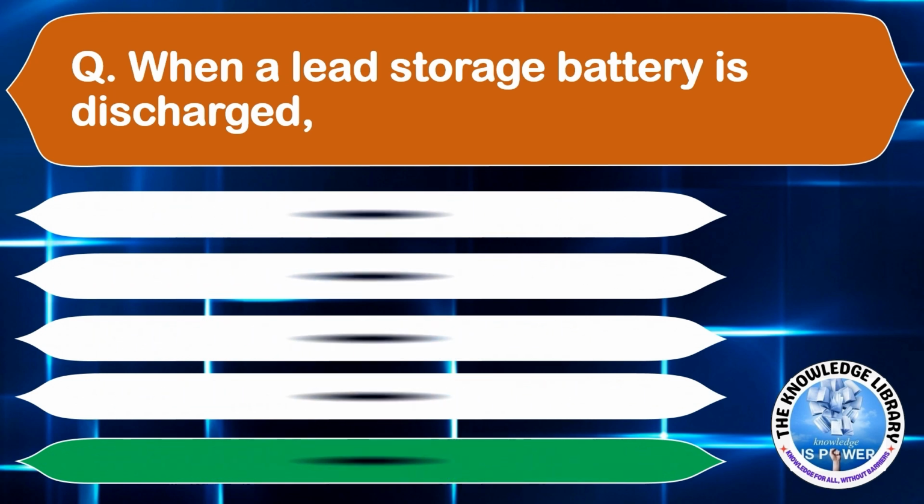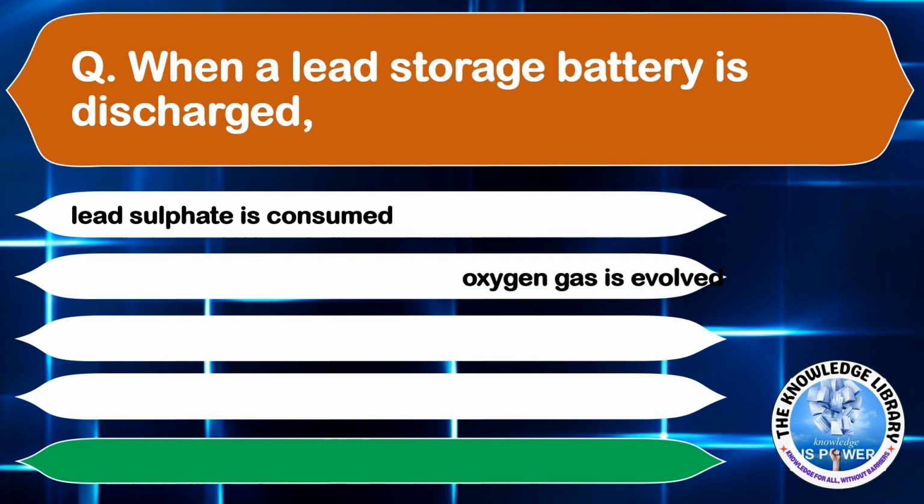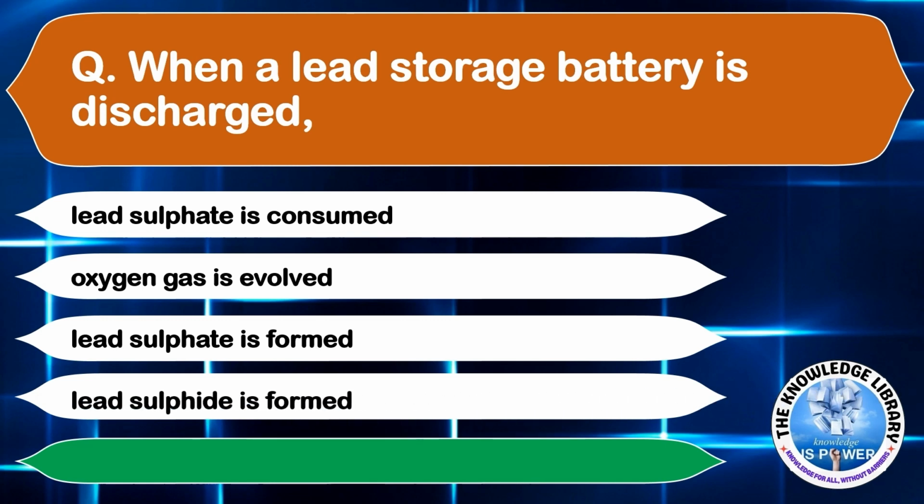When a lead storage battery is discharged, option A, lead sulfate is consumed. Option B, oxygen gas is evolved. Option C, lead sulfate is formed. Or option D, lead sulfide is formed. The correct answer is option C, lead sulfate is formed. Moving on to the next question.